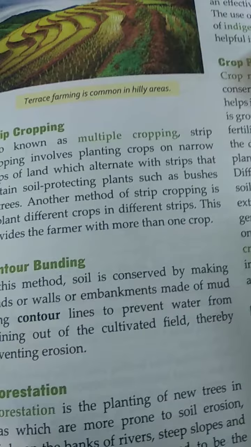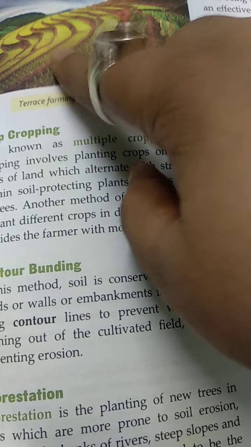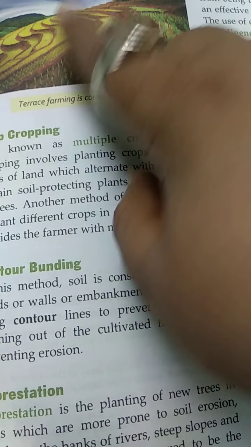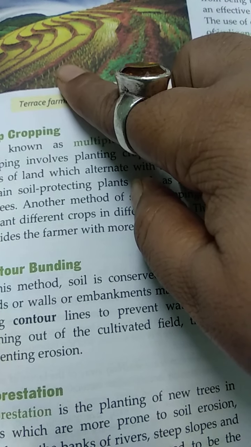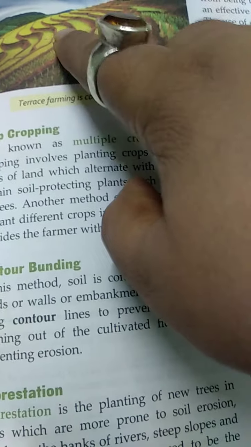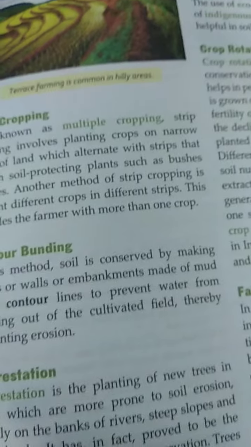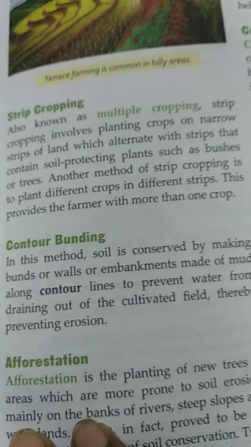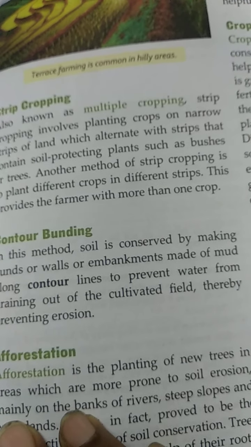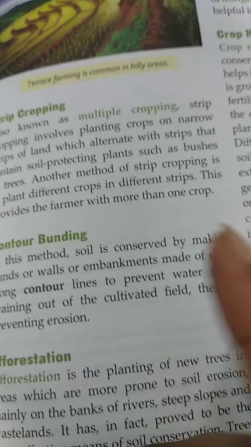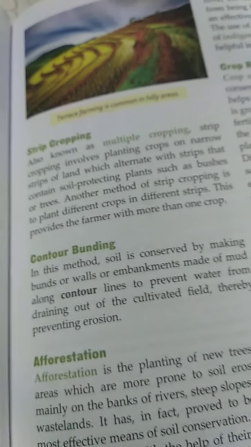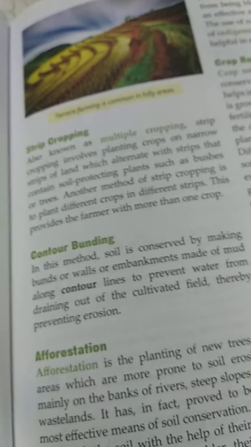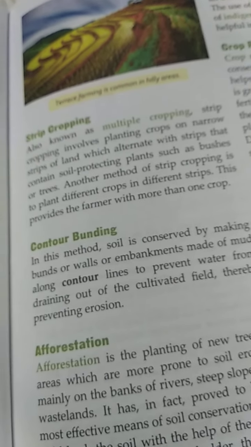Now in a strip, for instance, this is terrace farming, but I am making you understand. If in this strip one plantation is done, then in the other strip they put something different, so that the farmer can get more crops in one farming only, rather than only one crop.